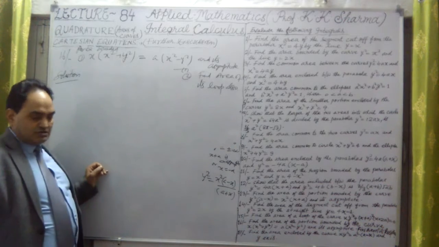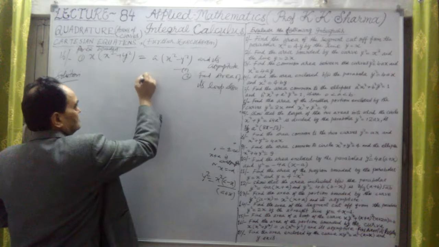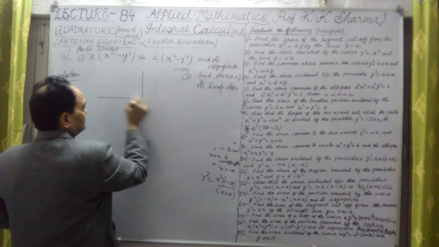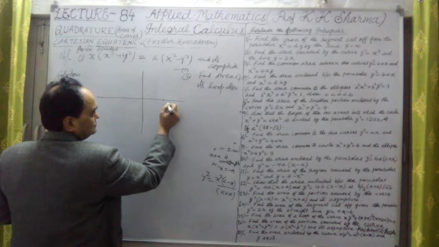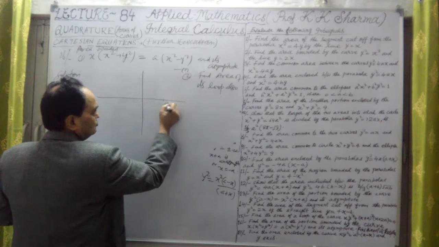Then let us find out the area. This is the point A, 0, the vertex of the loop here.